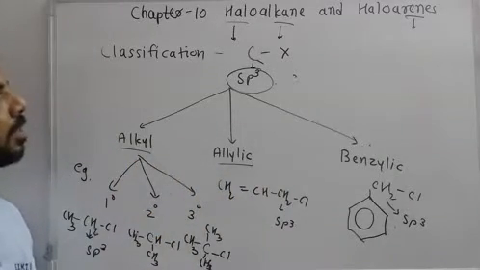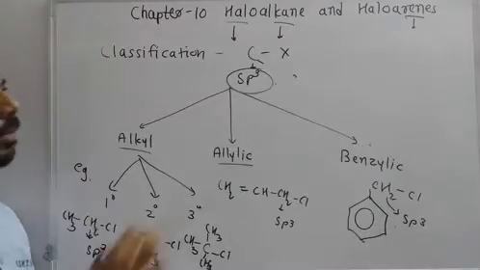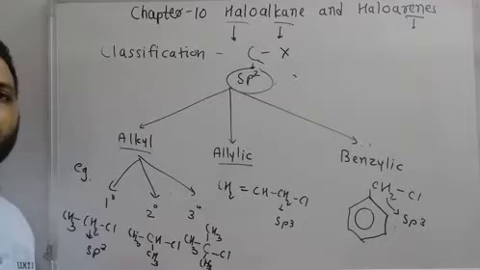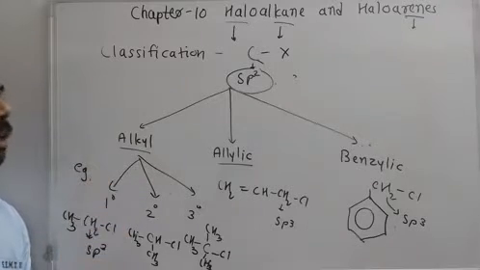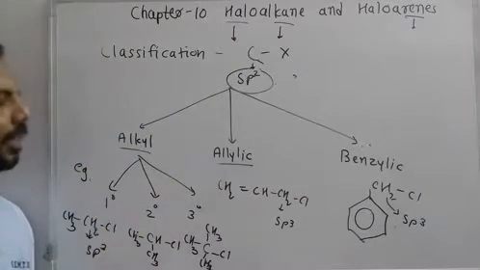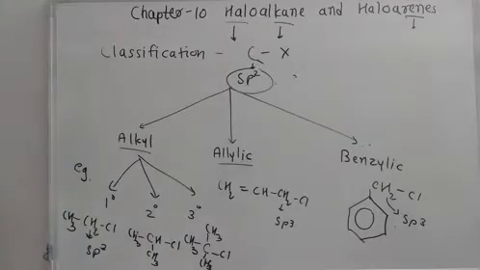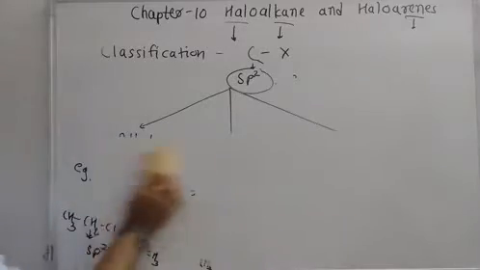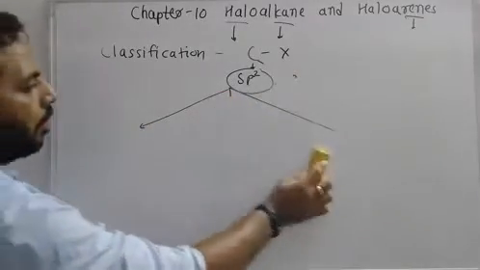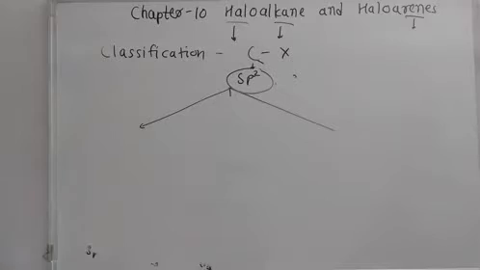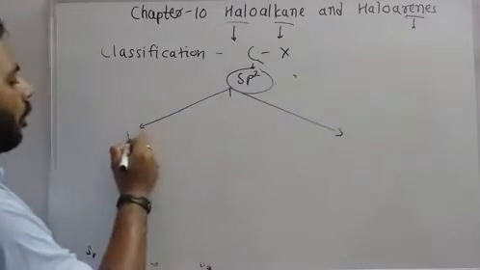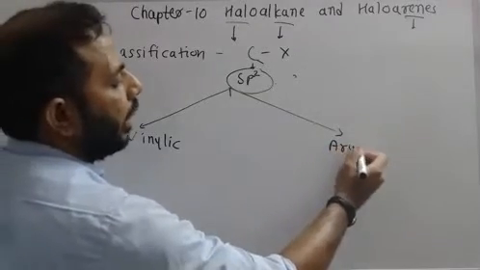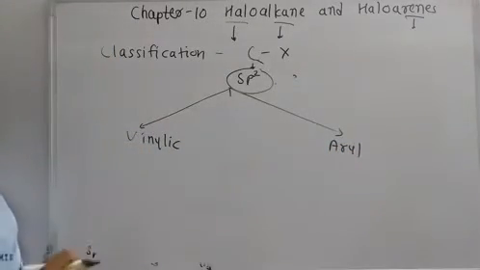Now we will discuss classification of haloalkanes based on the carbon containing sp2 hybridization. This was for sp3 hybridized molecules. Now we will discuss sp2 hybridization. Based on sp2 hybridized molecules, there are mainly two classes. One is vinylic and second is aryl, or we can say vinyl or aryl.